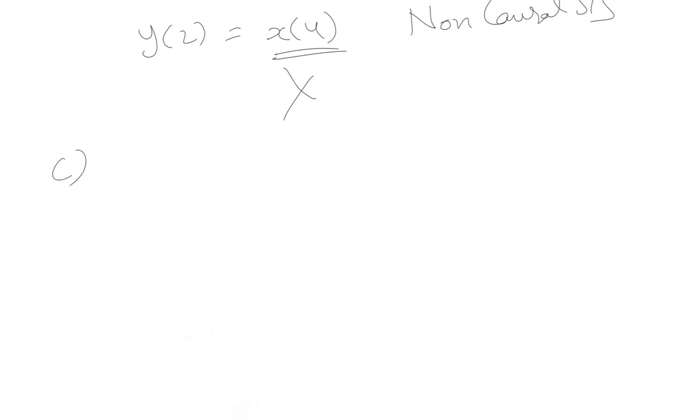Next, y of t equal to x of t cos of t plus 1. Let us analyze this system. We'll again check for positive and negative time instants. So let's check it for the positive time instant first.